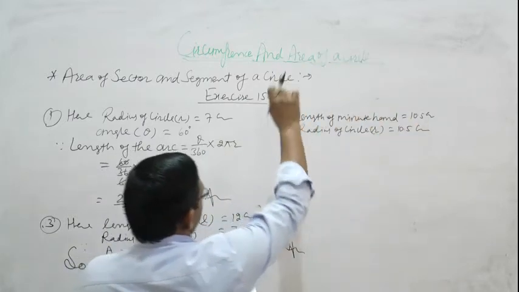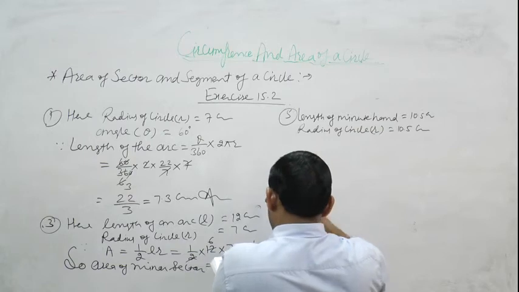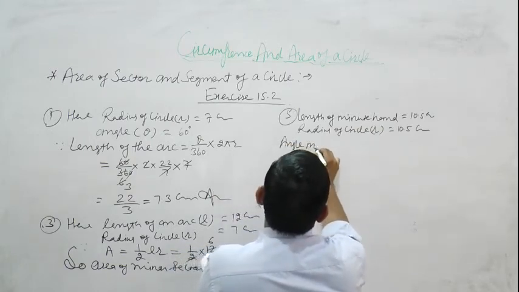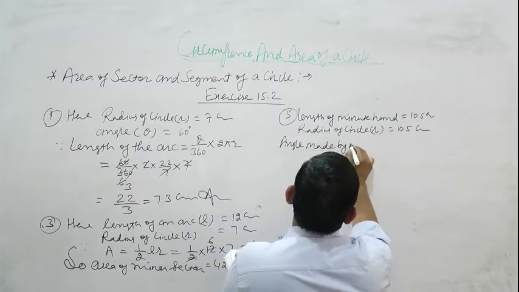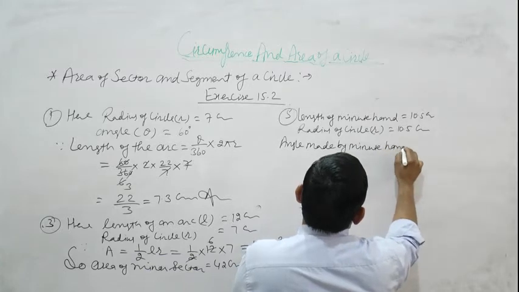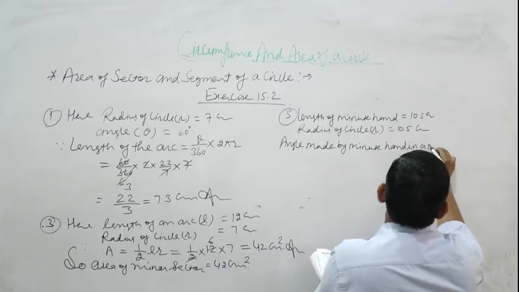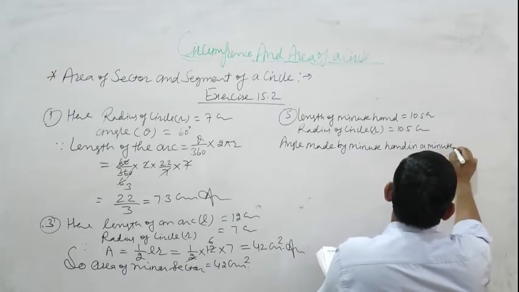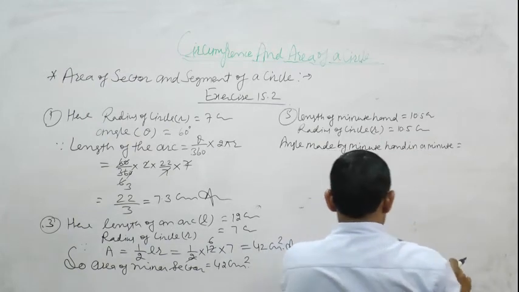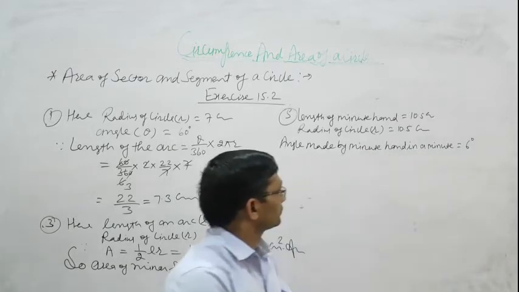So first we write the angle made by minute hand in a minute. It means 1 minute. Angle made by minute hand in 1 minute is equal to 6 degree.